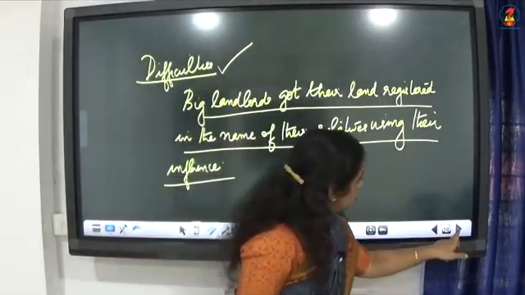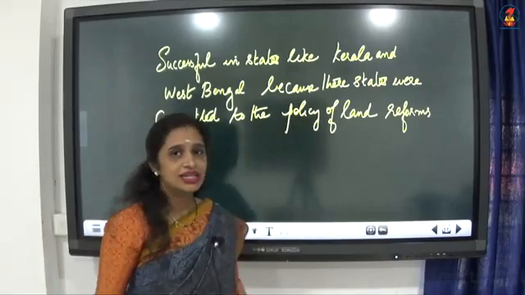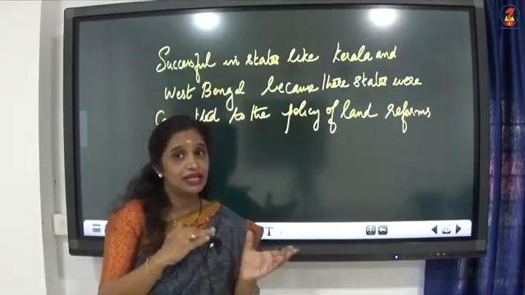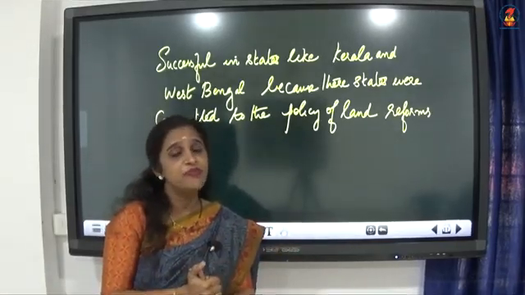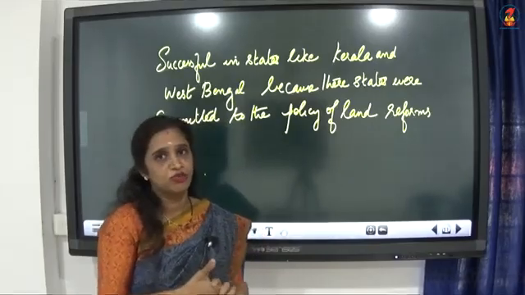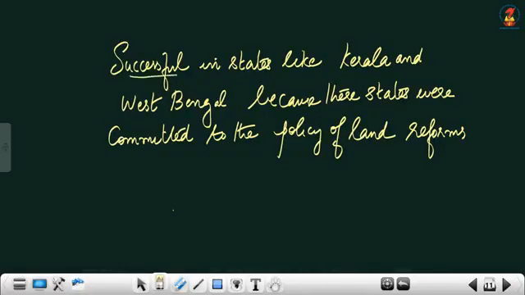Okay. So, I hope the two measures are clear: land ceiling and abolition of intermediaries under the land reforms. Now, to be noted, in states like Kerala and West Bengal, the measure of land ceiling and abolition of intermediaries was successful.